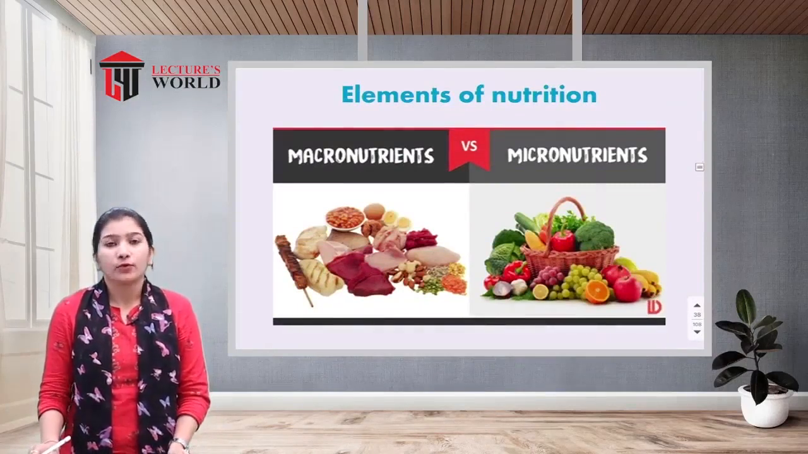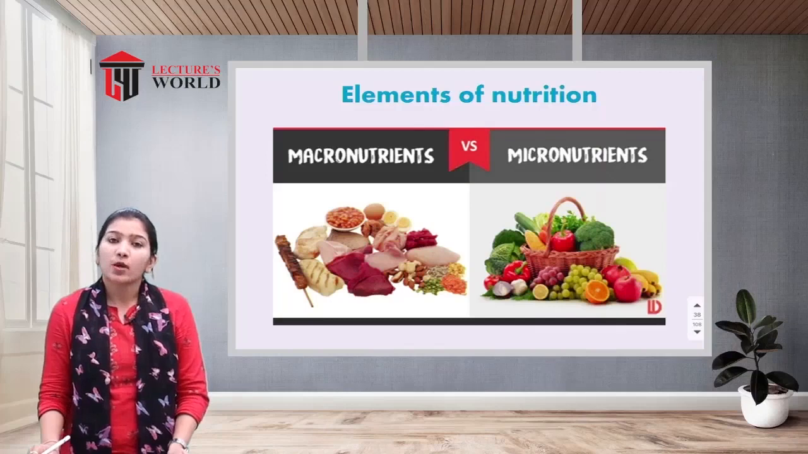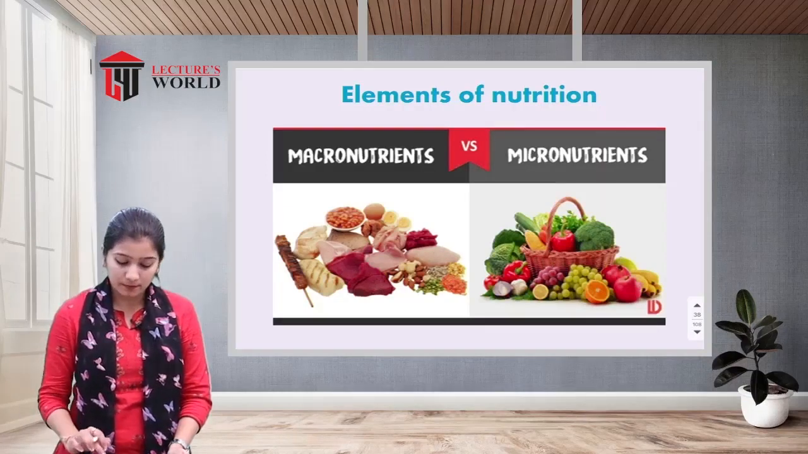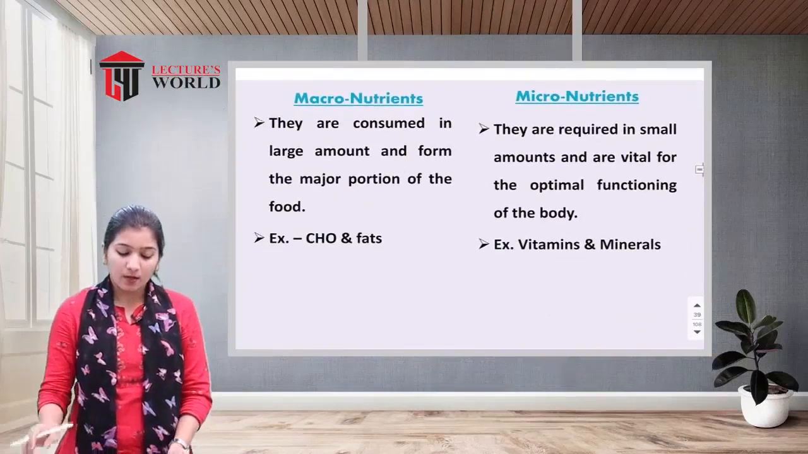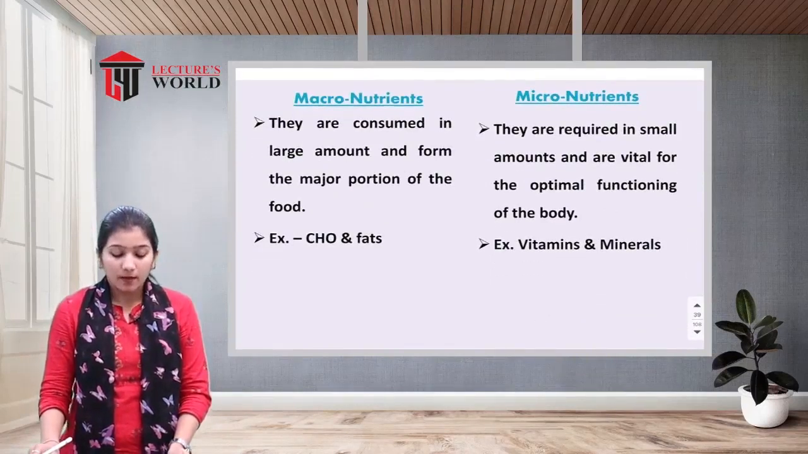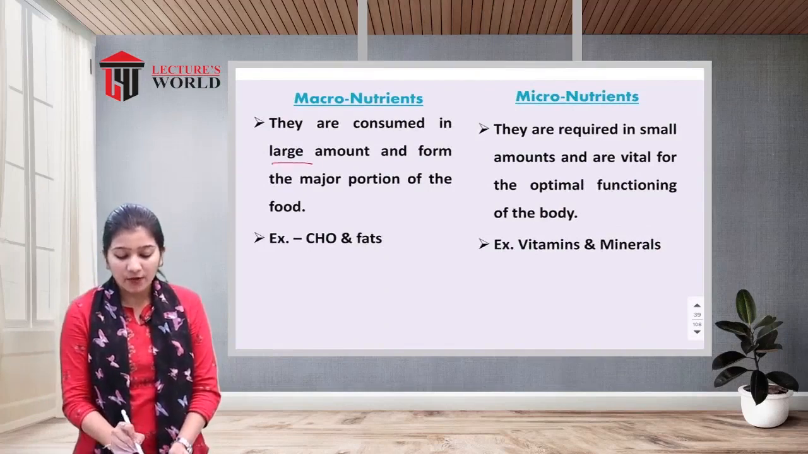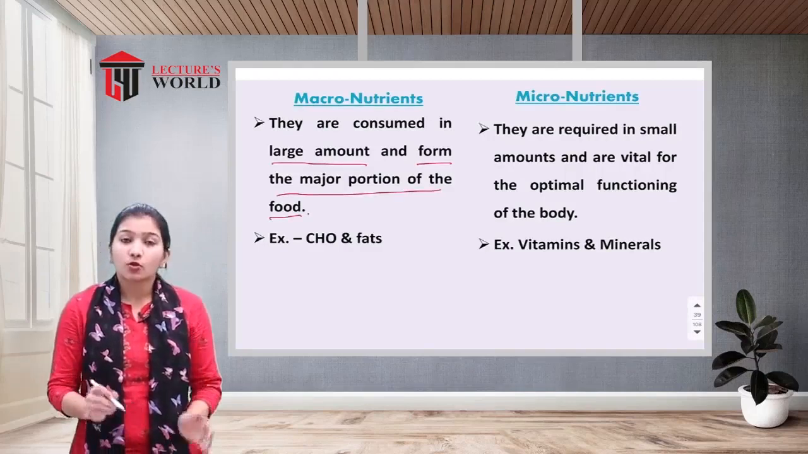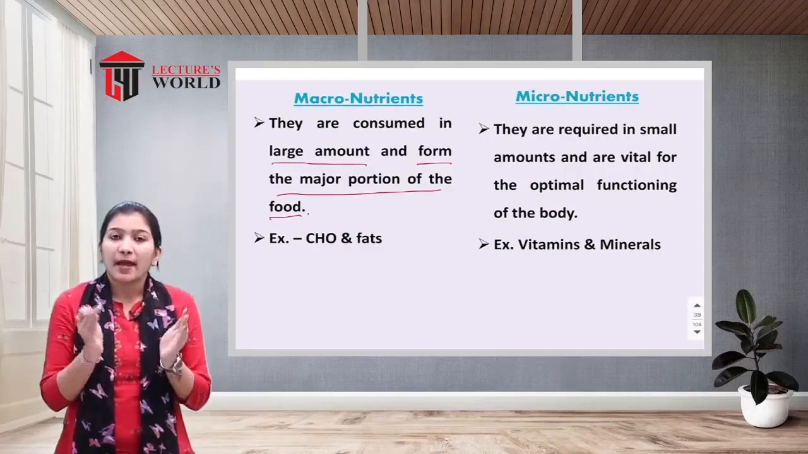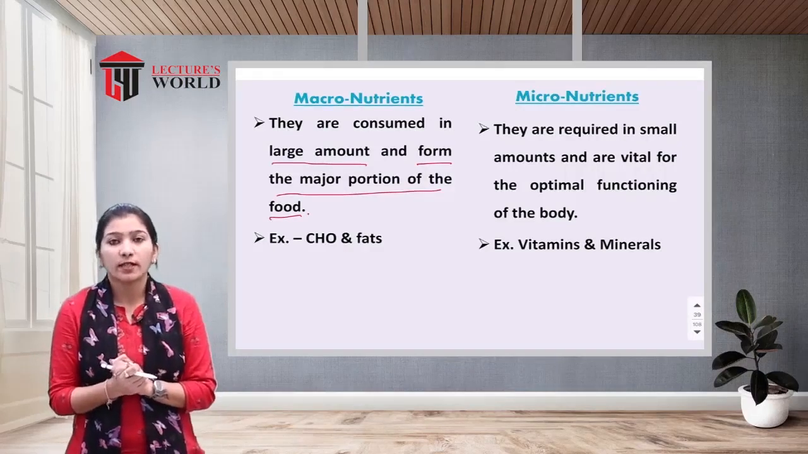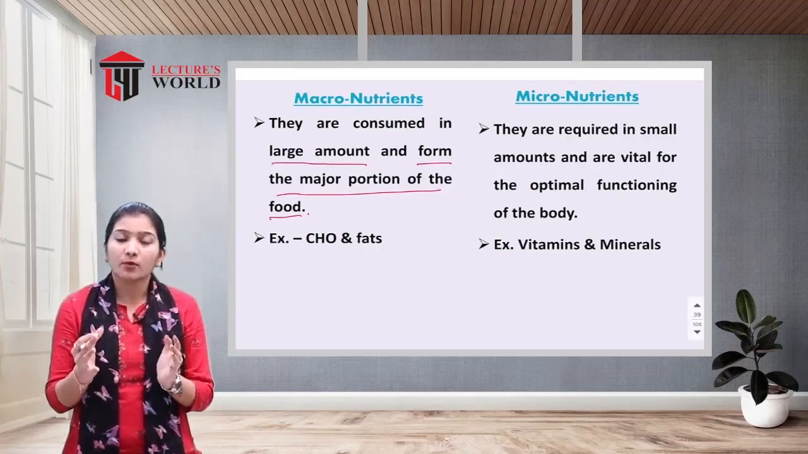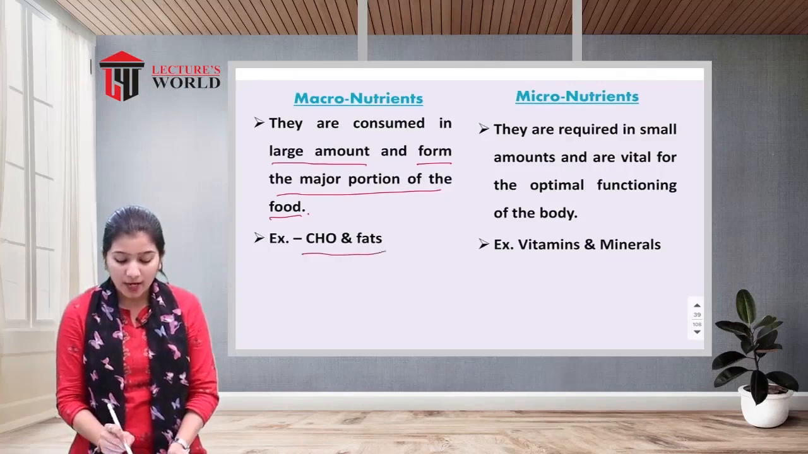Next is the elements of nutrition. There are 2 types of elements in nutrition. The first one is macronutrients and the last one is micronutrients. So what are macronutrients? They are consumed in a large amount and form the major portion of the food. In our meal, in our plate, the maximum portion of the food is from the macronutrients. The food we are having in major amounts is carbohydrate and fats.